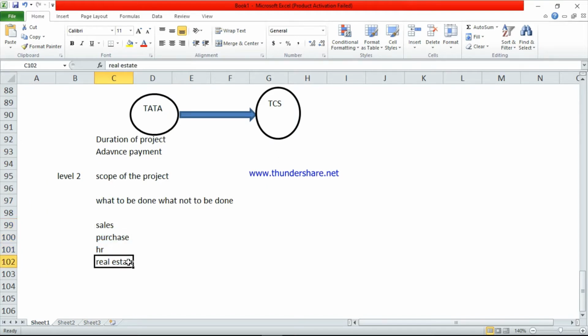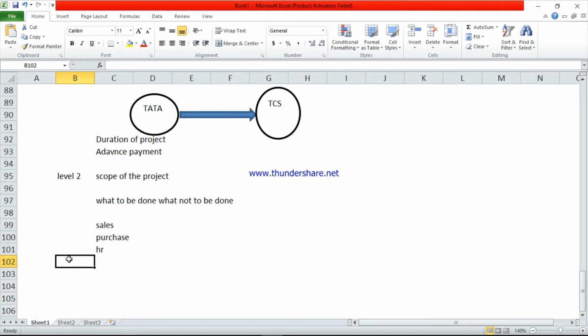Take the example of the real estate module, they don't want the real estate module in SAP. So scope of the project means what to be done, what not to be done in SAP. In SAP they will remove the real estate and they will add all these other modules. So the second level is what to be done, what not to be done in SAP.